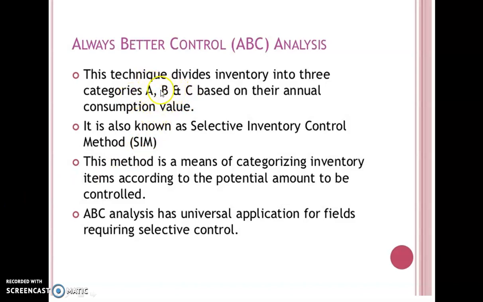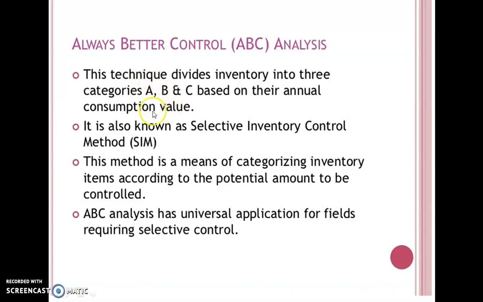For example, we have to store so many items. Bolts and nuts have to be stored. Also high-cost items like motors, some encoders and high-value mechatronics parts have to be stored. They have very high cost. You cannot store that many of them as you can bolts and nuts. So bolts and nuts are C items, the less costly items. A items are the costlier items.